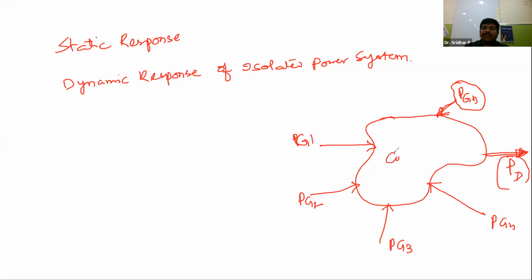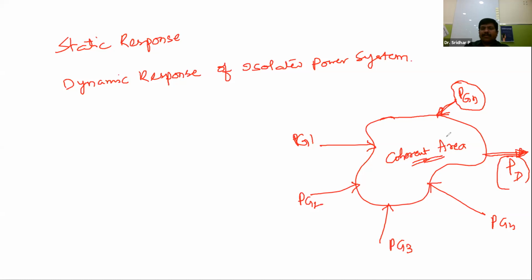Such an area is called a coherent area. A coherent area means all the generators will respond accordingly with respect to the common load. In order to share the common load, all the generators connected in this particular area will respond in accordance with the economic operation of the individual generators. Such an area is called a coherent area.